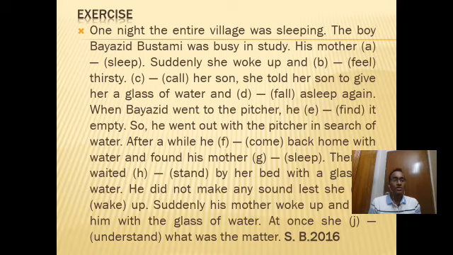Now what is the sequence of tense? If you find the principal clause is in present tense, we can use present tense or future tense in the subordinate clause. But if we find the past tense in the principal clause, the subordinate clause will always be in past tense. This is a general rule of using tenses in complex sentences. So we should remember it at the time of doing right form of verb.